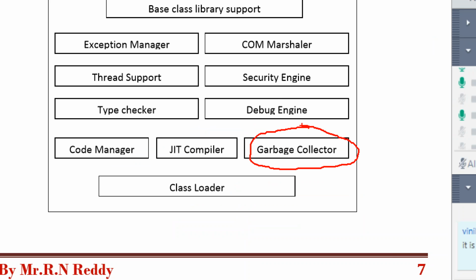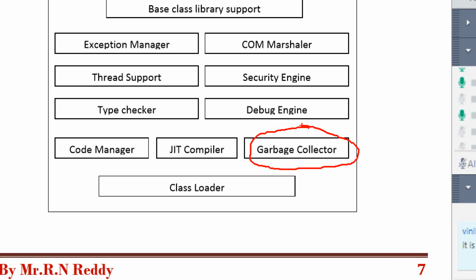Memory management is allocating the memory and deallocating the memory. For example, I am arranging a training. Whenever a student comes, my office boy will arrange a chair. Whenever a student leaves the class after training, he will remove the chair. Arranging the chair is called allocation, and removing the chair is deallocation.